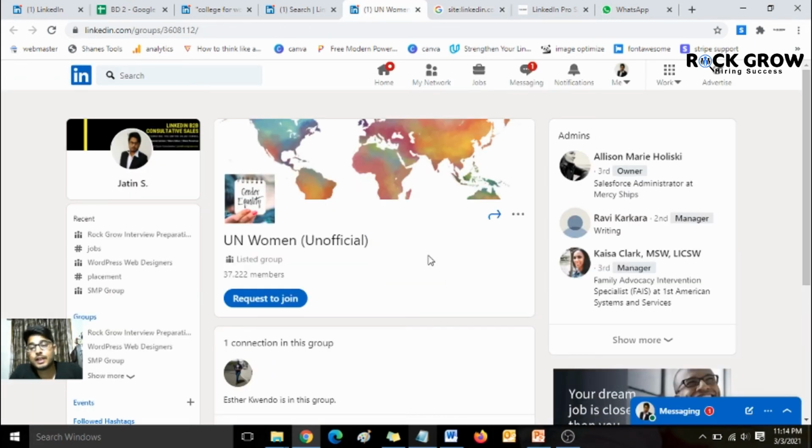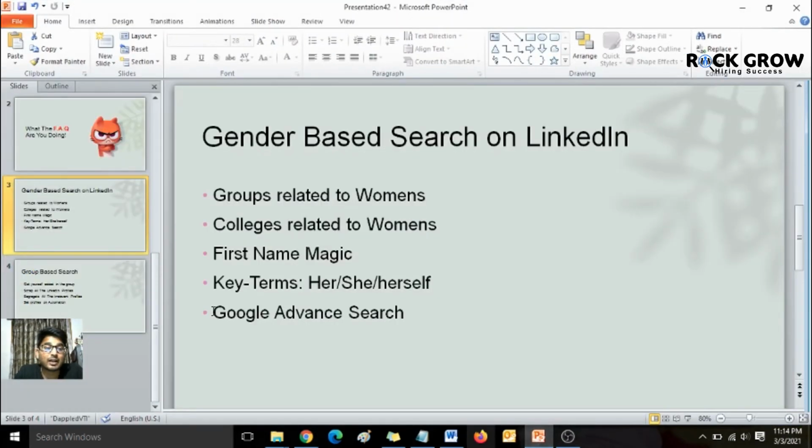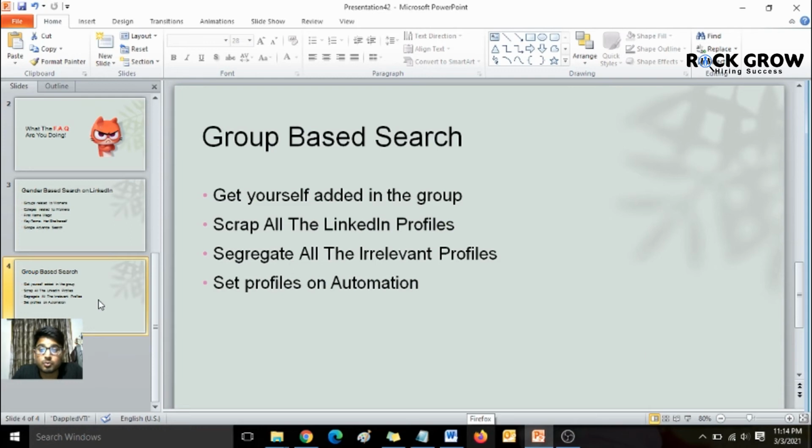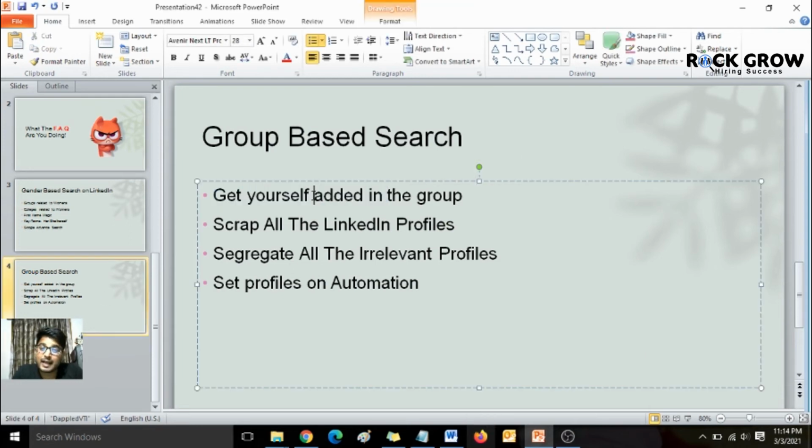One more thing I would like to highlight. One way to go about all these 37,000 profiles is to approach each and every profile individually and then send out a connect request to them. What if I say you can scrape all these 37,000 LinkedIn profiles within minutes? Yes, that's possible. This is something which I recommend to my LinkedIn Pro Sales Automation users: first of all, get yourself added to those particular groups and then scrape all the LinkedIn profiles of that particular group's members.